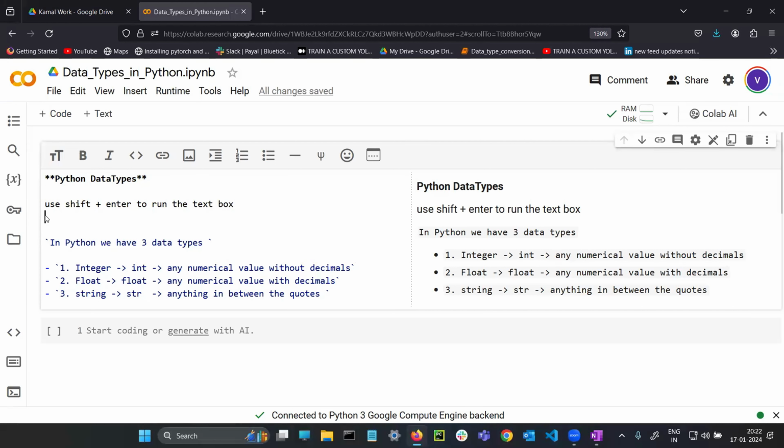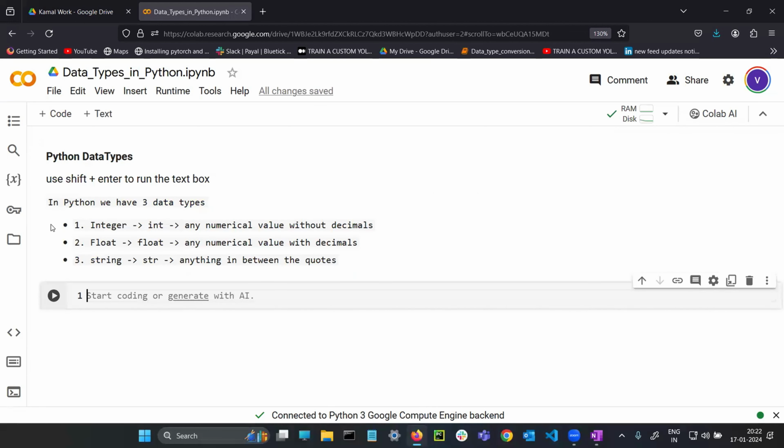Where is my cursor? I am clicking here. What am I doing after clicking? I am pressing the Shift button on the keyboard and clicking on Enter. Simple. Press the Shift button, click on Enter.